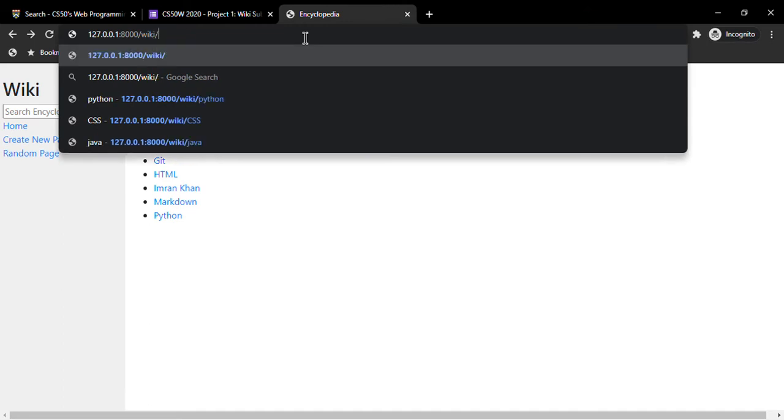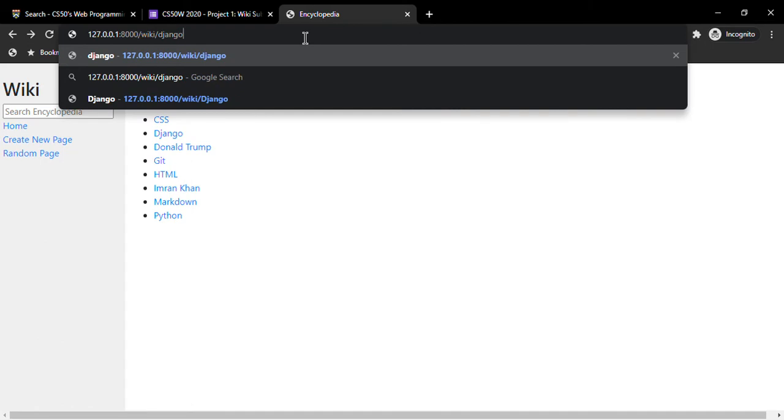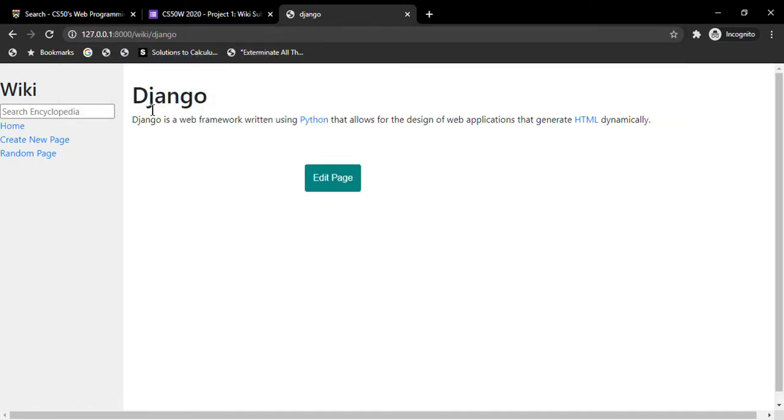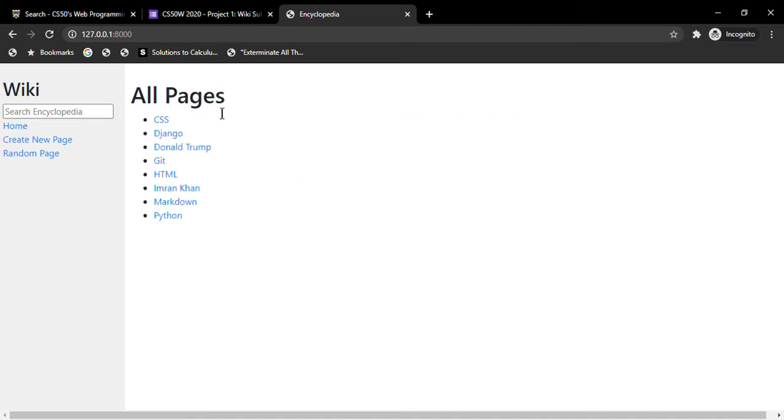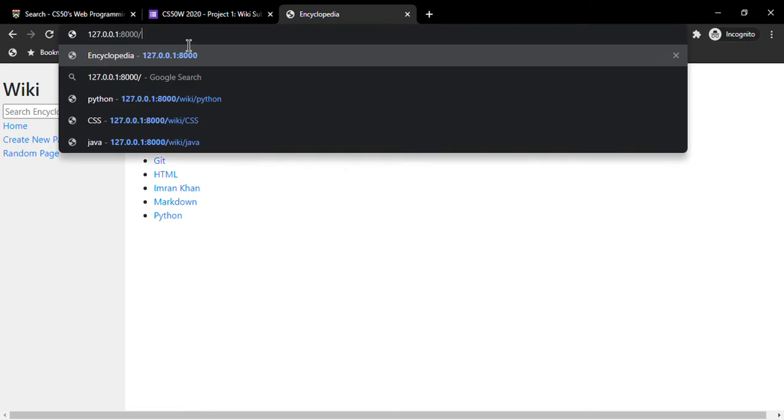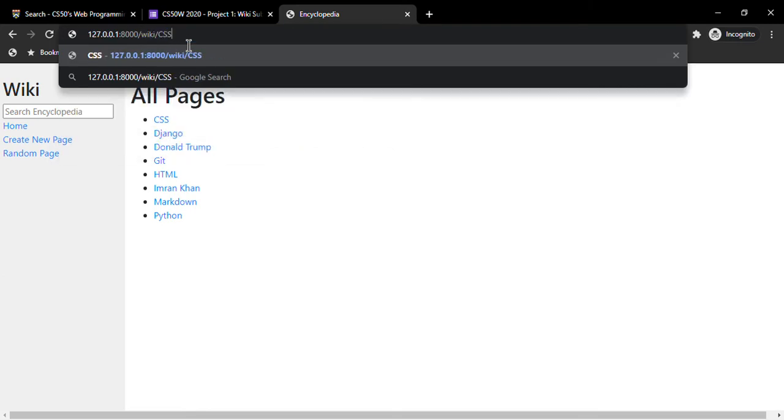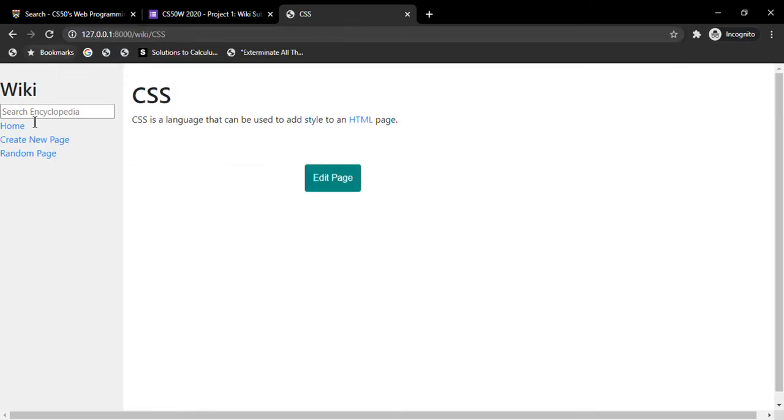any title. For example, I go to Django, then I'm redirected to that particular title page, and it's also showing me the contents of that page. We can also see that CSS is currently an existing title, and that's why if I type /wiki/css, I'm redirected to that page.